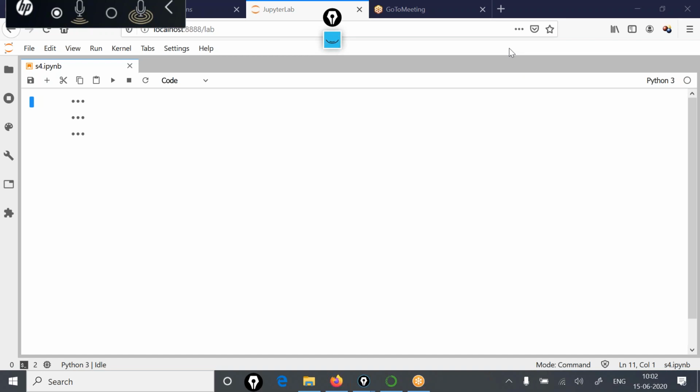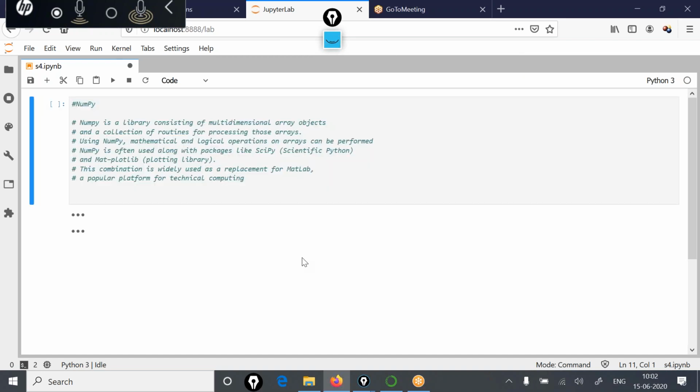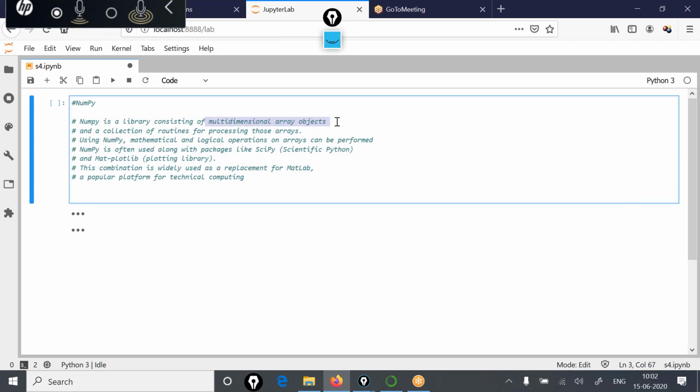And today's topic for discussion is NumPy. So let's start with that. Let's first try to understand what NumPy is. NumPy is a library consisting of multi-dimensional arrays, as you can see on the screen. One very important thing that we would be doing with NumPy is creating multi-dimensional array objects.